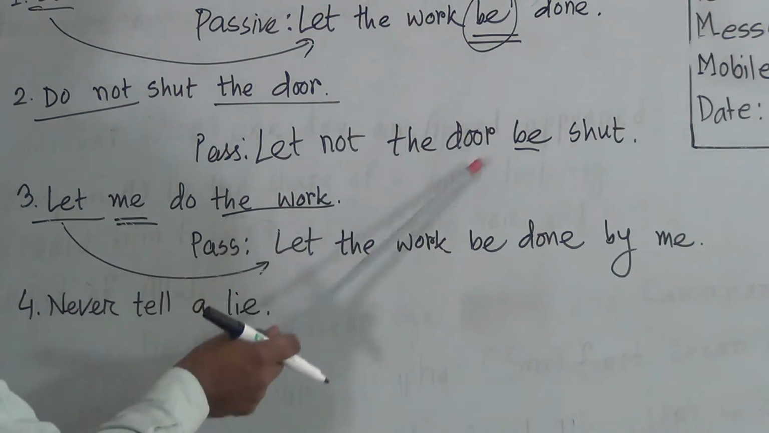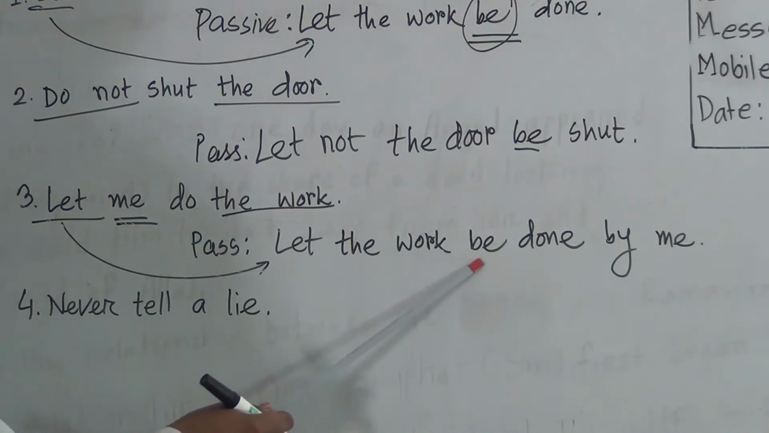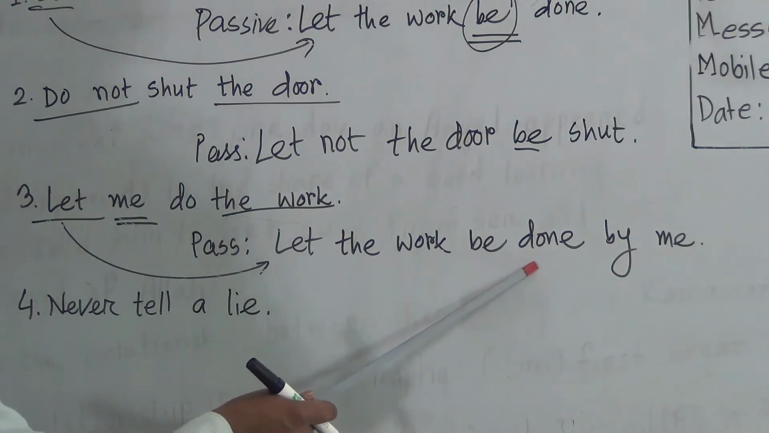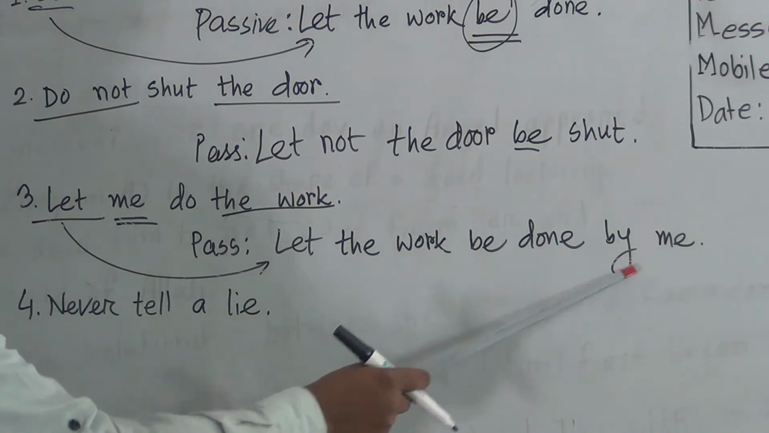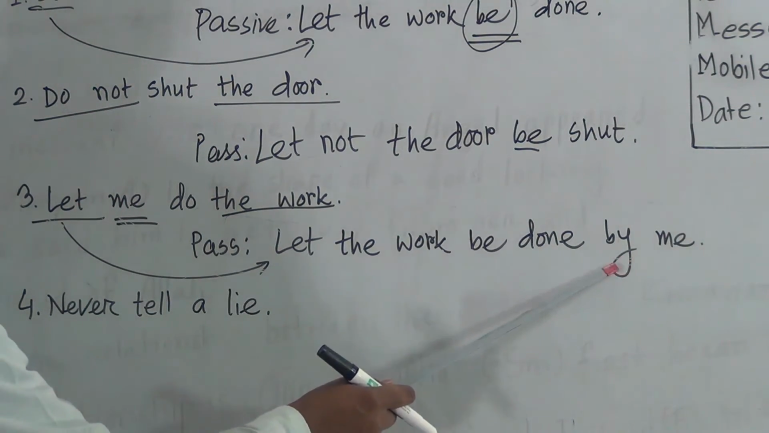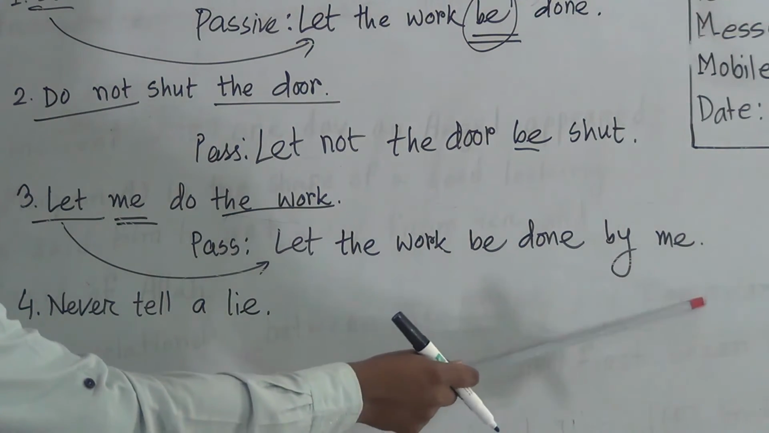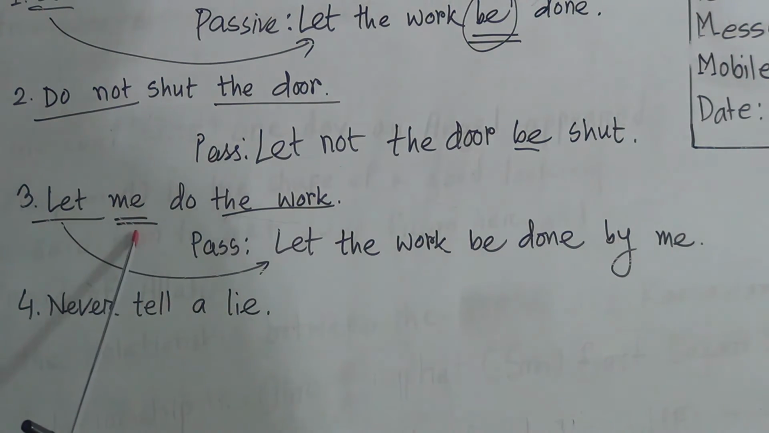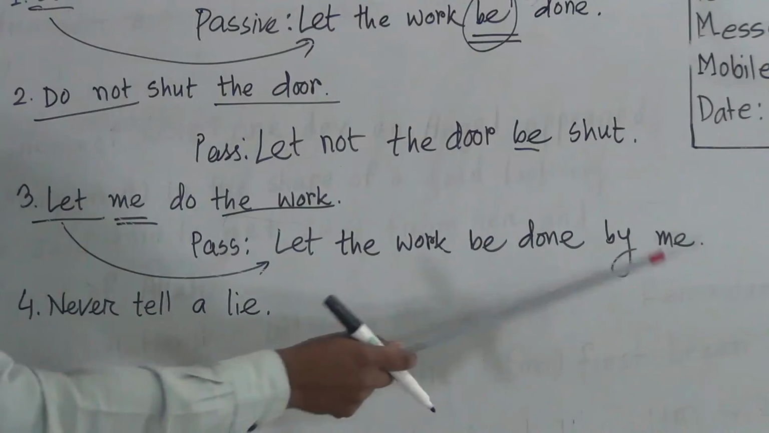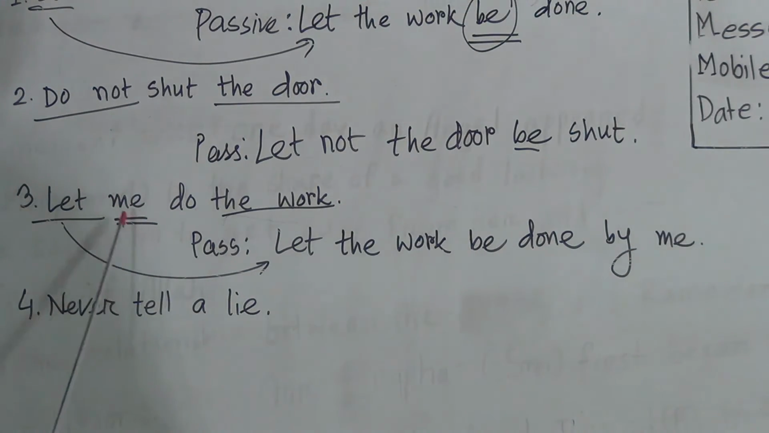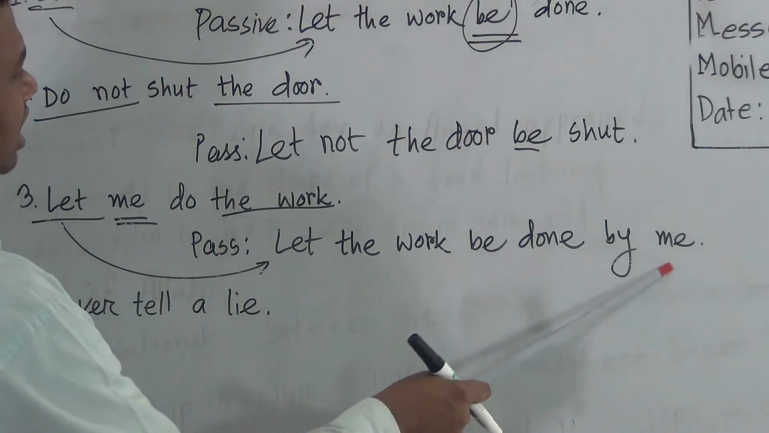Then like these two rules, be, then the main verb's past participle form, be, then rules by. You know that in passive form most of the cases we have to use by, then the objective form of the object. So I, me, my, mine. So I's objective form is me, so me is used here.